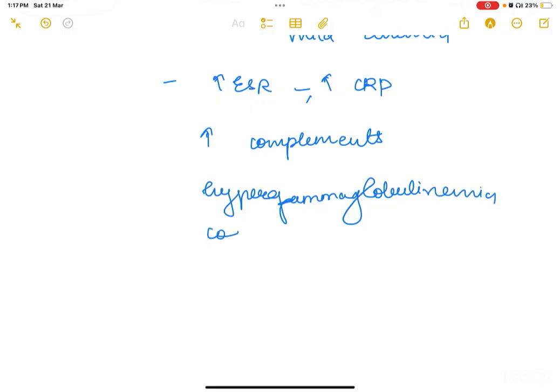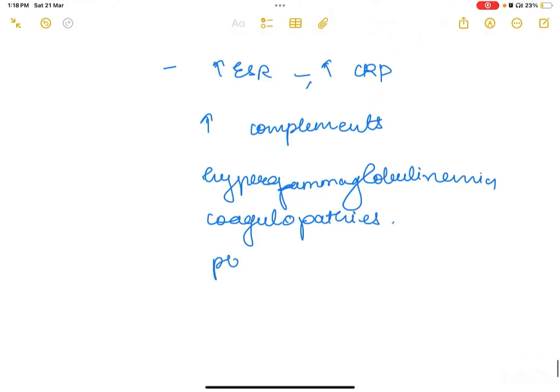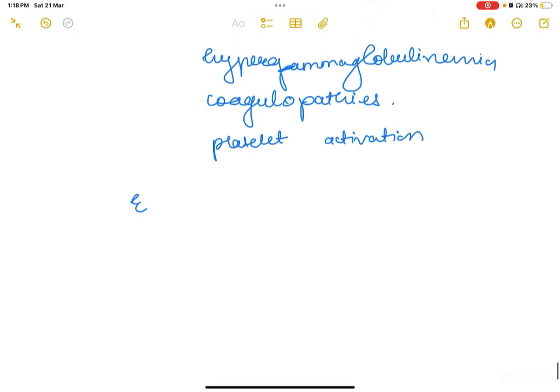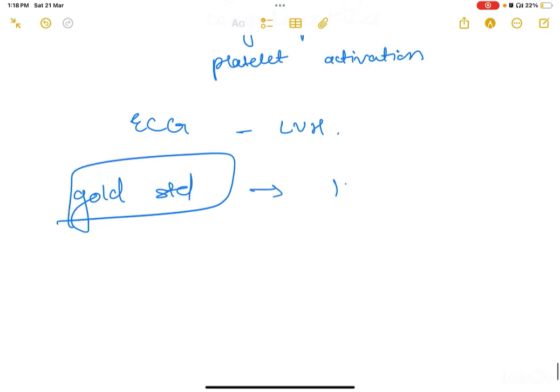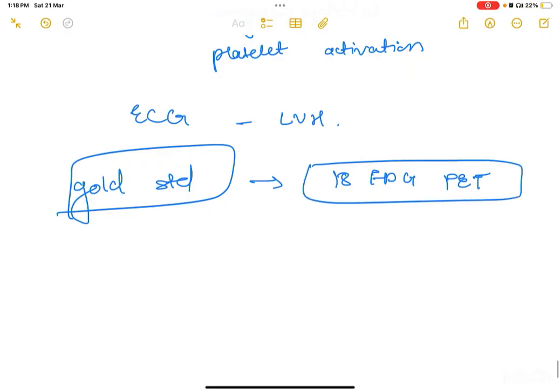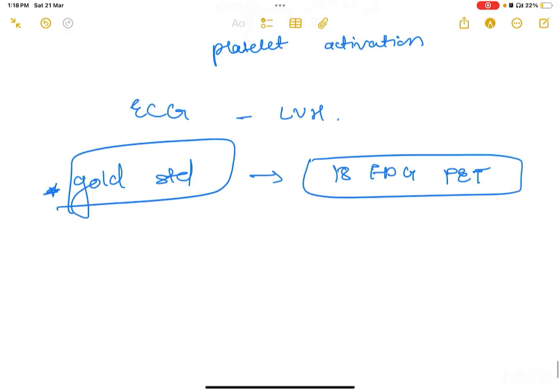Then there could be certain coagulopathies due to thrombosis, stenosis, occlusion. There could be platelet activation. In ECG, you could get left ventricular hypertrophy. What is the gold standard? The diagnostic gold standard of Takayasu arteritis is 18 FDG PET scan. FDG is fluorodeoxyglucose, so 18 FDG PET scan is the gold standard for Takayasu arteritis.